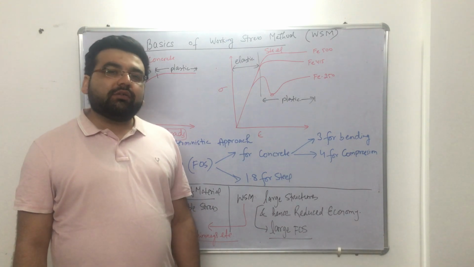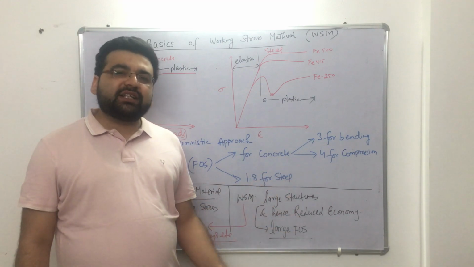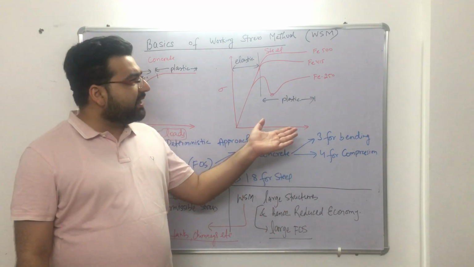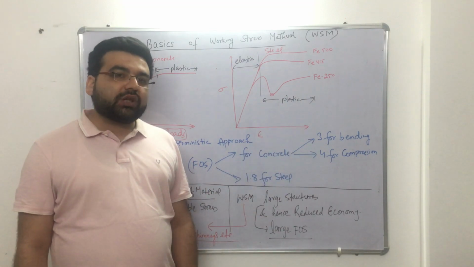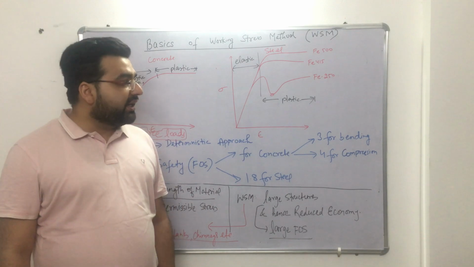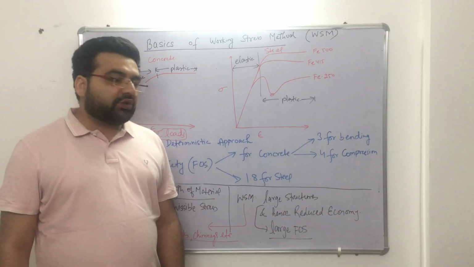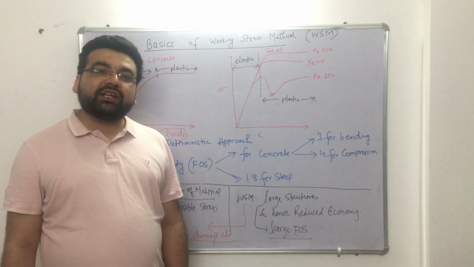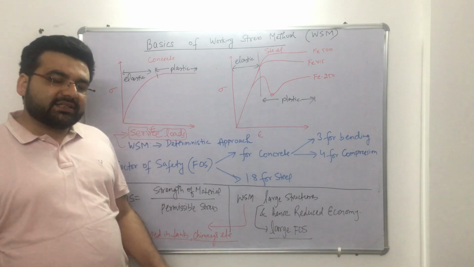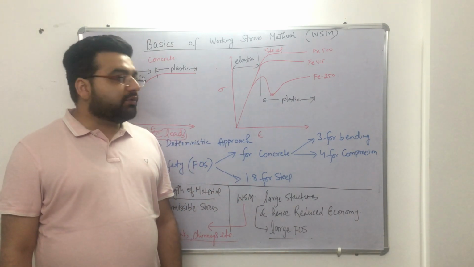We used to use the working stress method in earlier days, from around 1984, 1985 up to 2000. But after 2000 we revised our code, IS 456, in the year 2000. After that we are using the limit state method. There are a lot of advantages of using the limit state method over the working stress method, as well as the ultimate load method. There is another method known as the ultimate load method.